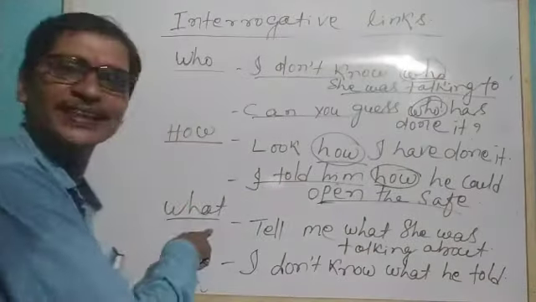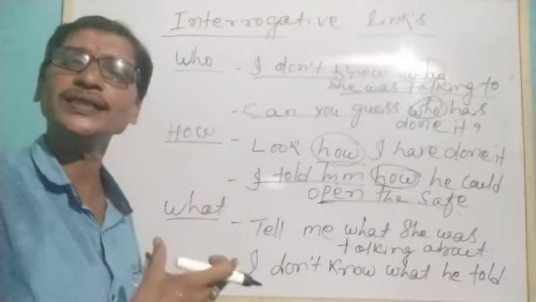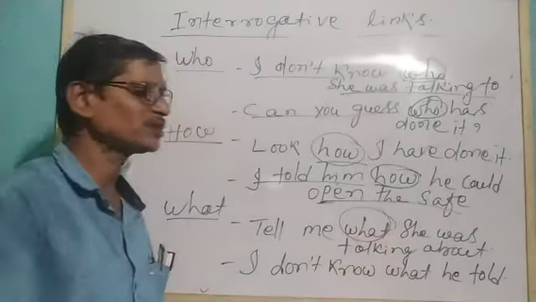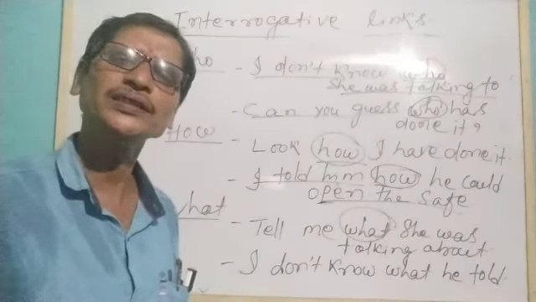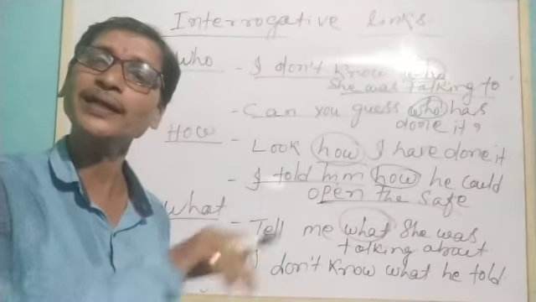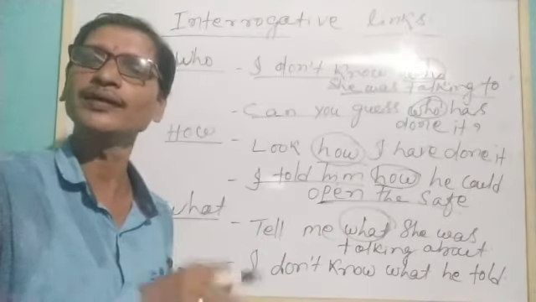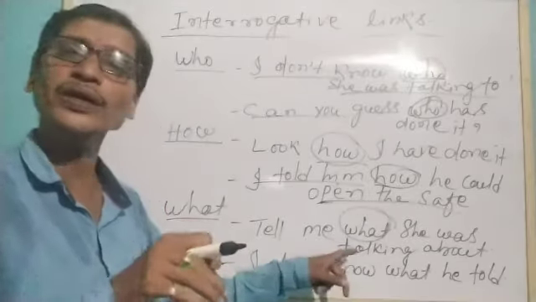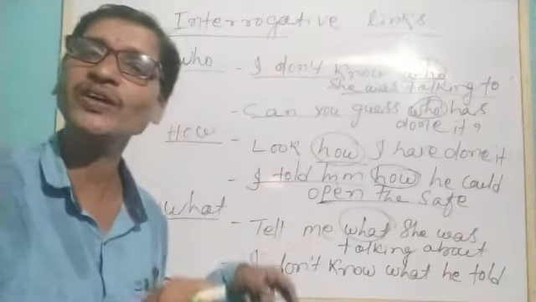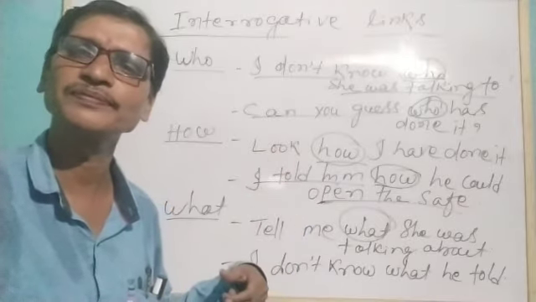Okay, so let's see what is also an interrogative word and how we are using it as a link. Let's understand now. Tell me what she was talking about. That means the matter she was talking about. Matter is a thing, therefore a subject she was talking about. So when we want to particularly know about the subject and the topic she was talking about, we have used "what". Tell me what she was talking about.